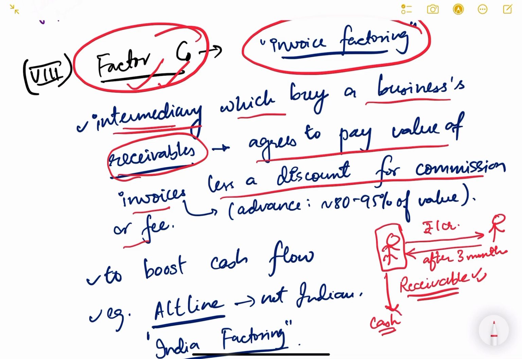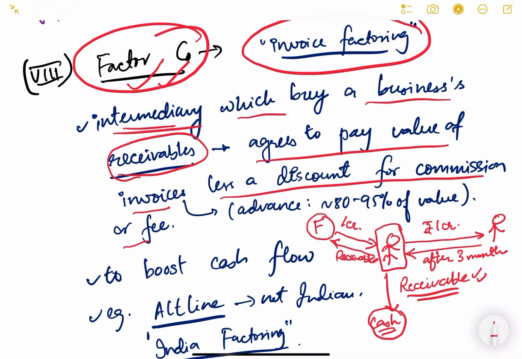Now he wants urgent cash. So this is where the factoring company will come in. There is this factoring company that will come in. What this factoring company will do is tell him, I will pay you this 1 crore rupees. You give me your account receipts, whatever you are going to get from this person after 3 months. So you give me your receivables.